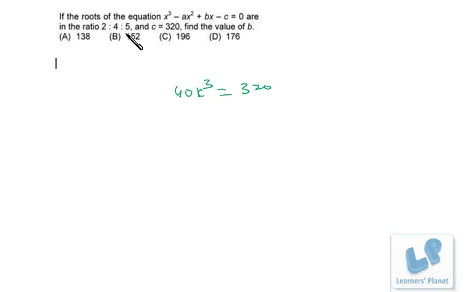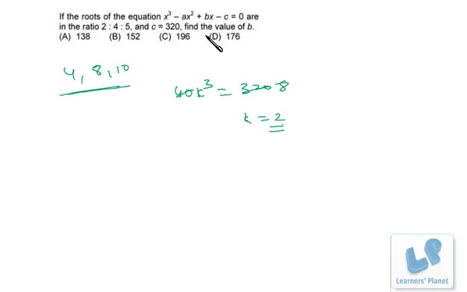That is, the product of the roots is the constant term. Okay, so 40k cube is 320. So k is equal to 2. That means the roots are 4, 8 and 10, right? These three are the roots of this cubic equation.